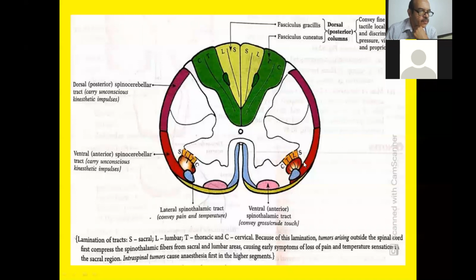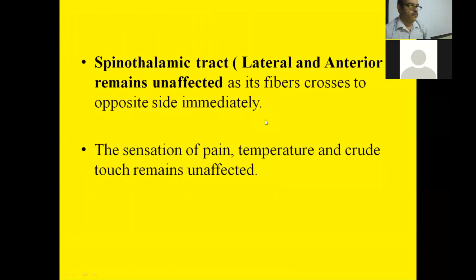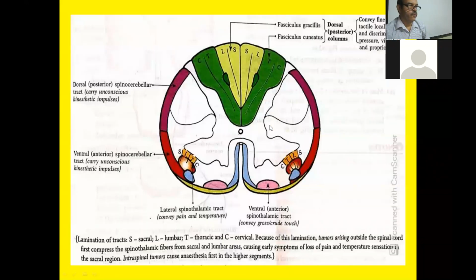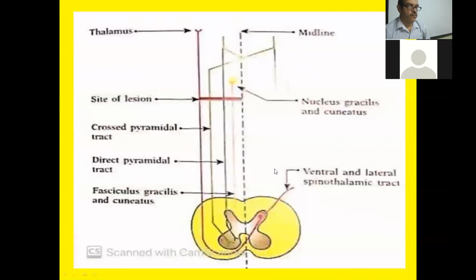But as the fibers cross, in the spinothalamic tract there is a loss of pain and temperature and crude touch, because these fibers of lateral spinothalamic tract and ventral spinothalamic tract cross from the opposite side. So on the opposite side, there is a loss of pain, temperature, crude touch, but motor fibers are safe.